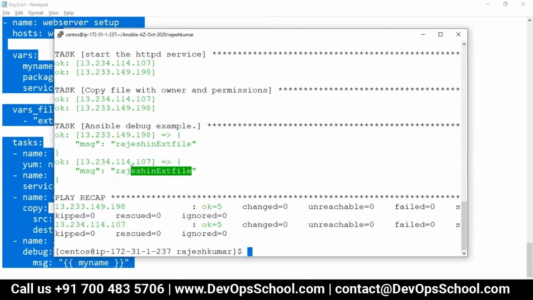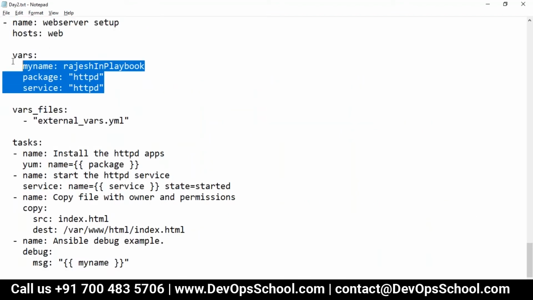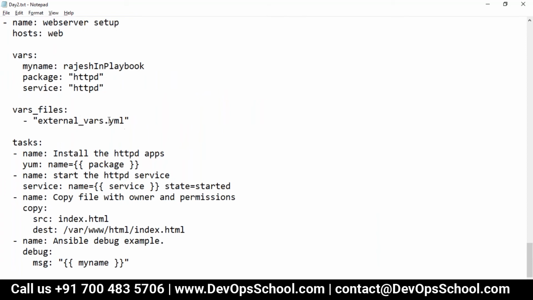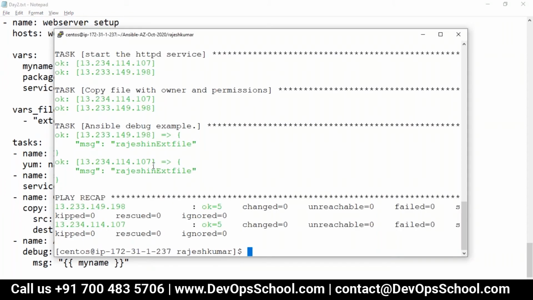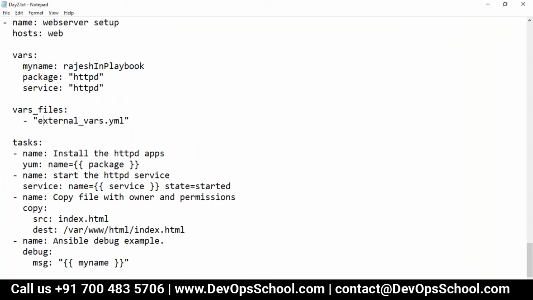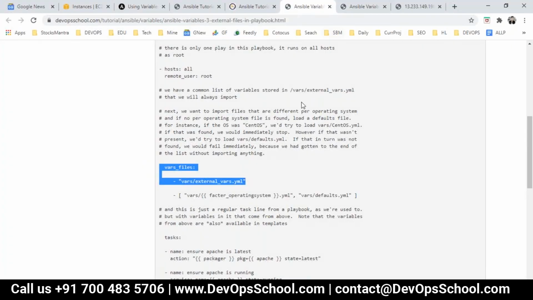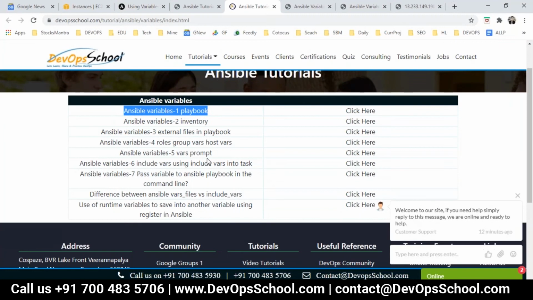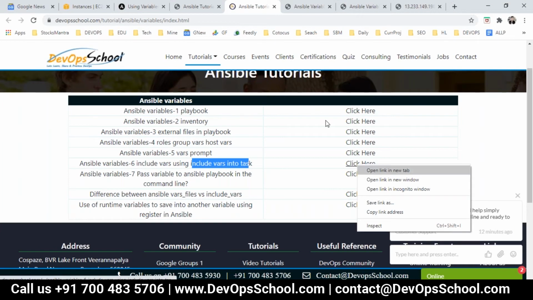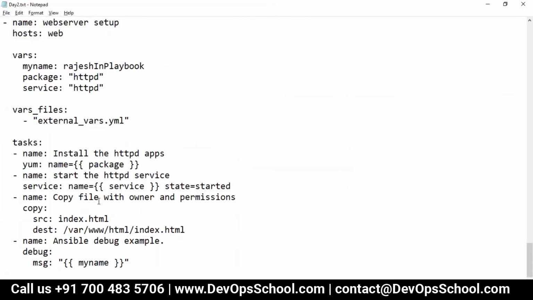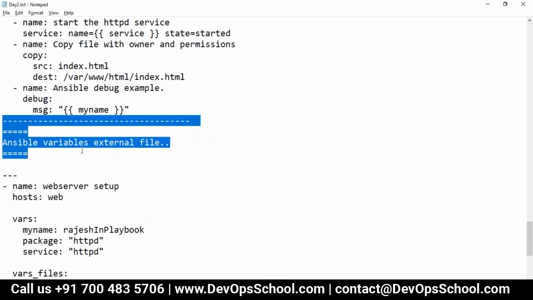See here. So guys, tell me, if you embed the variables in the playbook, or if you embed the variables in the external file, which has the highest precedence? External, yeah. So mind it. So guys, I'll teach you one more way to declare variables in a playbook, and that is, you can include them at a task level also. This is the third way I'm teaching you. Okay, let's move on.